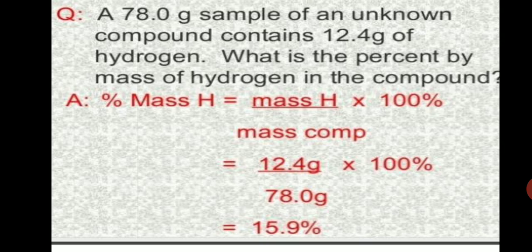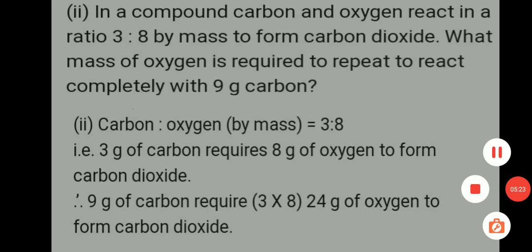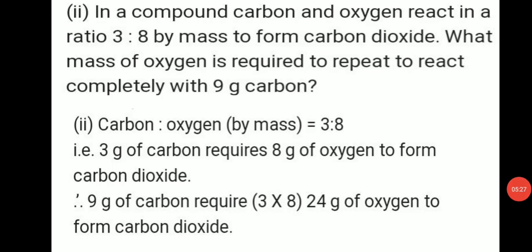Hope you understood. In this section, different types of questions can be asked. So another question is: carbon and oxygen react in the ratio 3:8 by mass to form carbon dioxide.